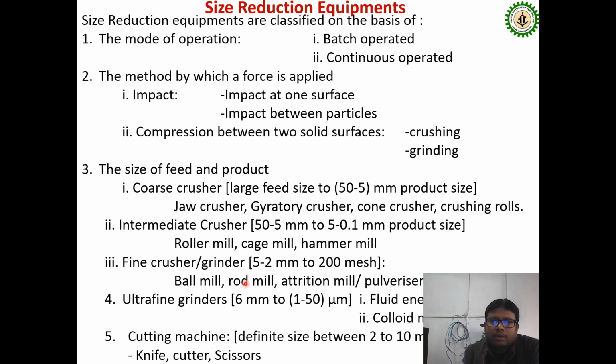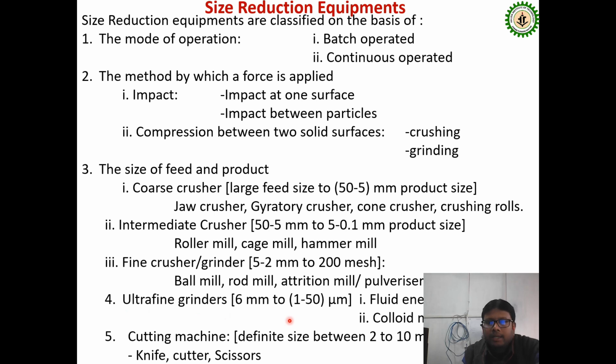The fine crusher or grinder has a size of 5 to 2 millimeter down to 200 mesh size. So here the particles are of a very small size, and in that case we generally prefer screen size up to 200 mesh. Examples are the ball mill, rod mill, attrition mill, and pulverizer, under the fine crusher or grinder.